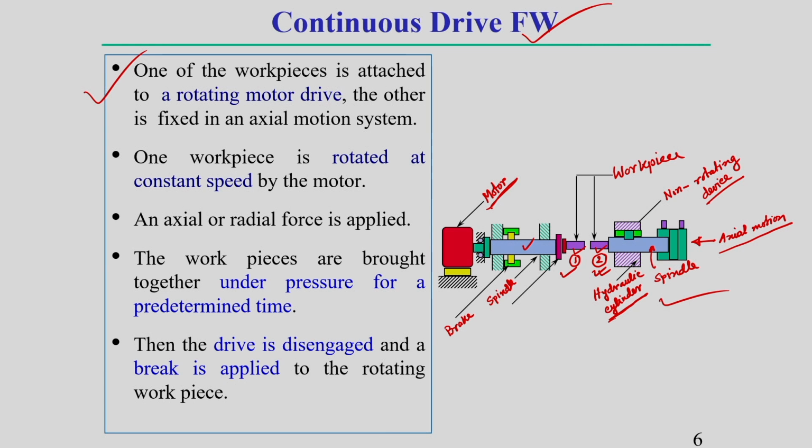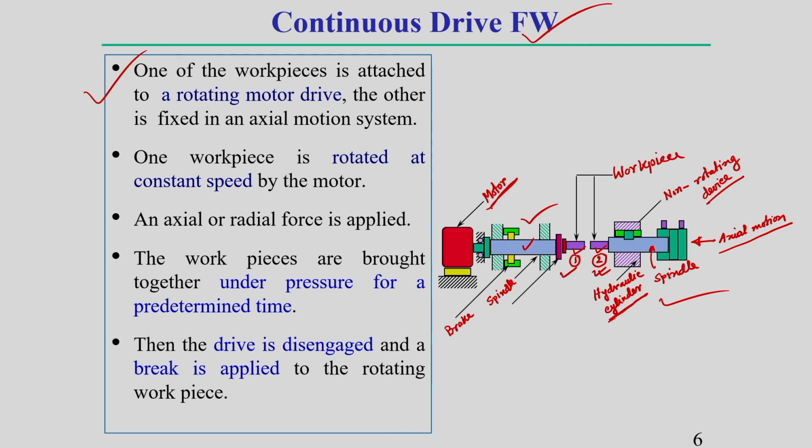So, here one workpiece is attached to a rotating motor device, the other is generally fixed in an axial type of motion system, which I have already told you. This is called the continuous drive friction welding process, because the left side workpiece throughout the entire welding process generally has a constant rotational speed. You should keep this in mind.